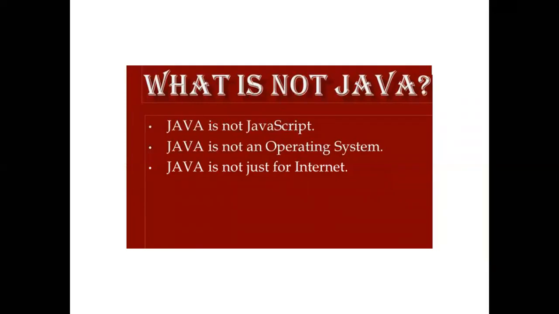Java is not system software, and we cannot say it is an operating system. It is a language. Java is not just for the internet. It is object oriented programming based, so we can write all programs; it is not used only for the internet.